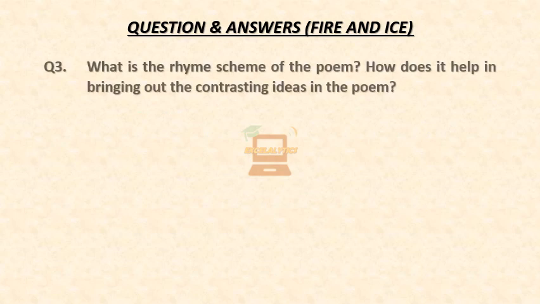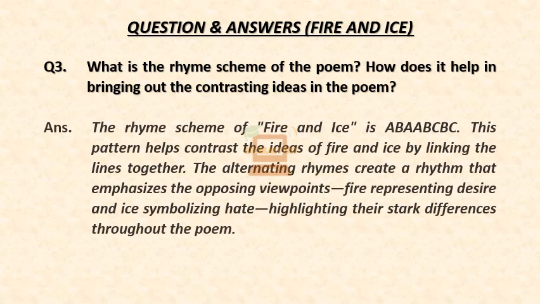Question 3. What is the rhyme scheme of the poem? How does it help in bringing out the contrasting ideas in the poem? Answer. The rhyme scheme of Fire and Ice is ABAABCBC. This pattern helps contrast the ideas of fire and ice by linking the lines together.